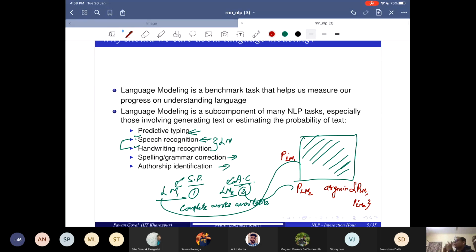You take a lot of corpus on sports, compute a language model for sports, similarly for health or politics, and then given a new piece of text, you just compute the perplexity as per the different language models. That will tell you what the class is. So you see that language models themselves can be used for classification problems. That is why I kept this example.